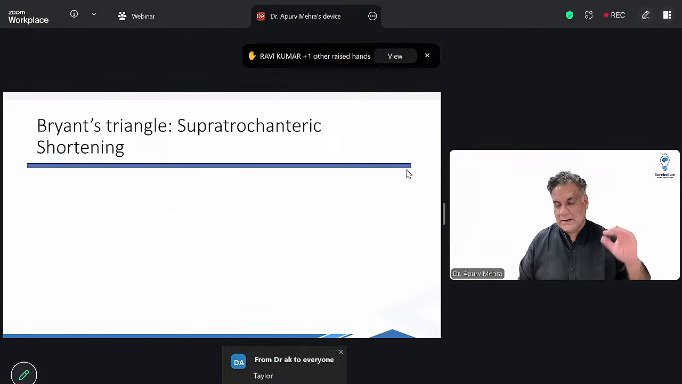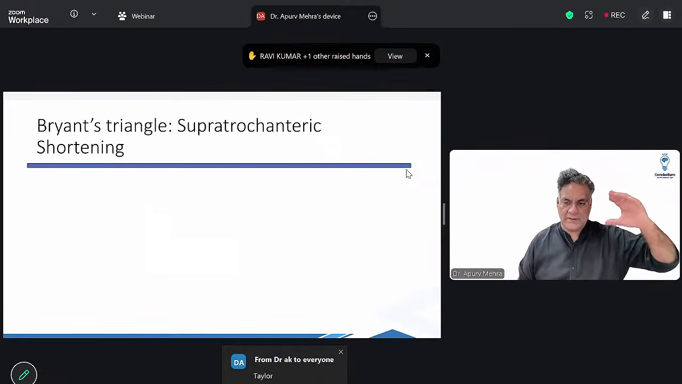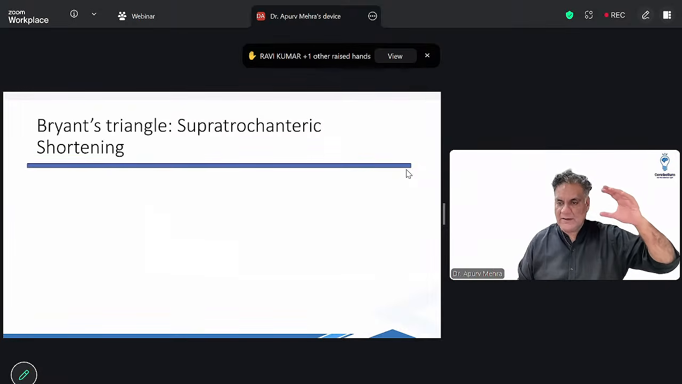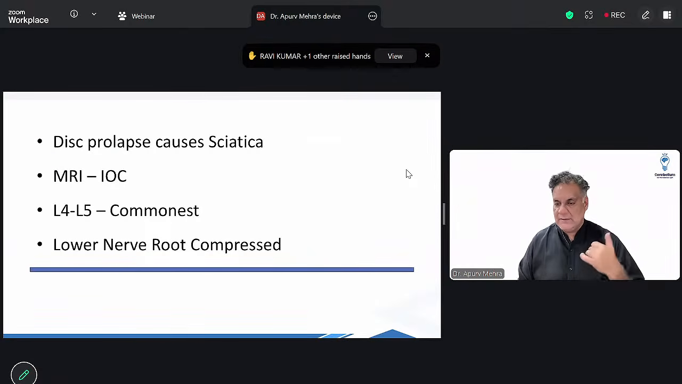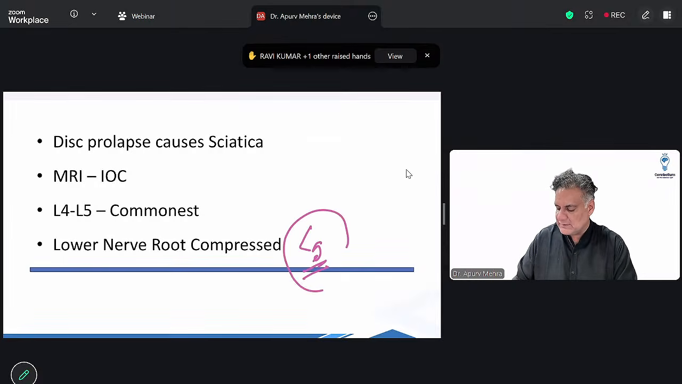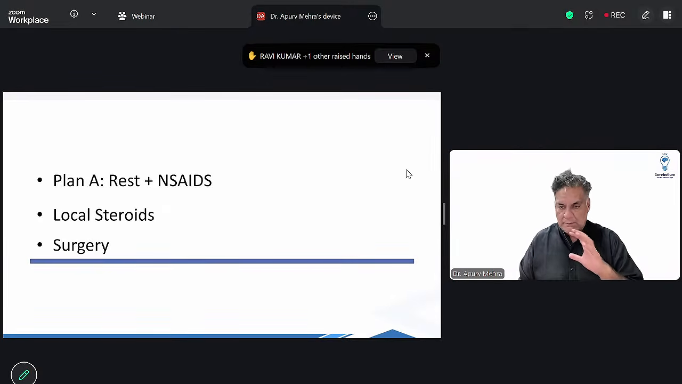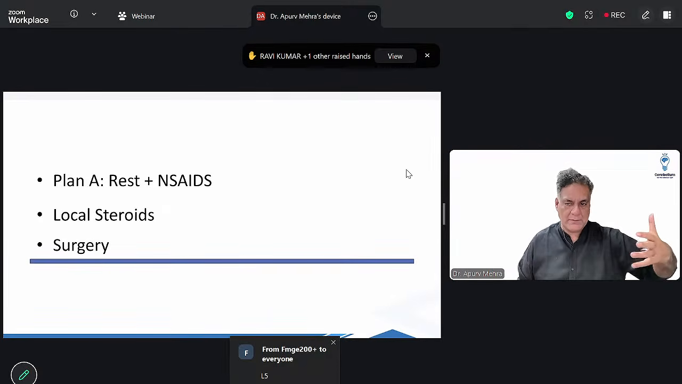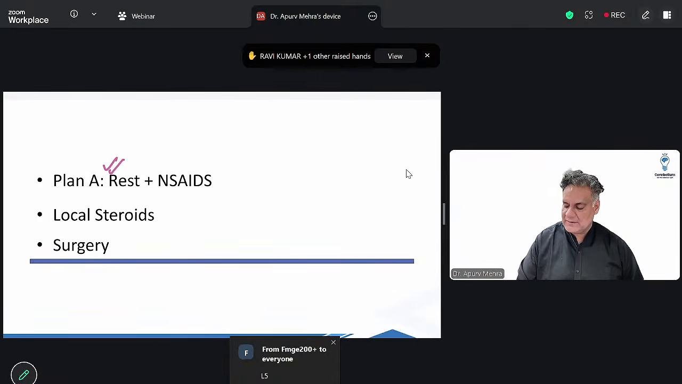Bryant's triangle, again, FMG special question is for supratrochanteric shortening. Above the trochanter, that is head or neck damage होगा तो उसको measure करते हैं. If there is a compression of a nerve due to disc prolapse, it's called as sciatica. Back pain going down the limbs. Orthopedic, whenever they ask you investigation, mark MRI. Most common disc prolapse is L4, L5. Between L4 and L5, and the nerve root compresses L5. That's the commonest nerve root compressed. Remember, compression neuropathies like carpal tunnel syndrome or disc prolapse are treated by rest plus NSAIDs. If not relieved, local injection of steroid, if not surgery.